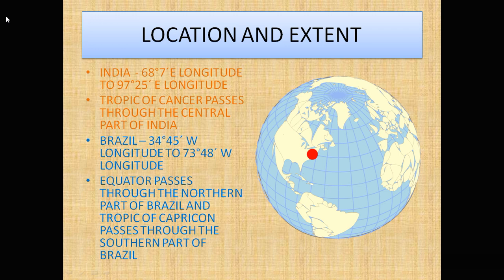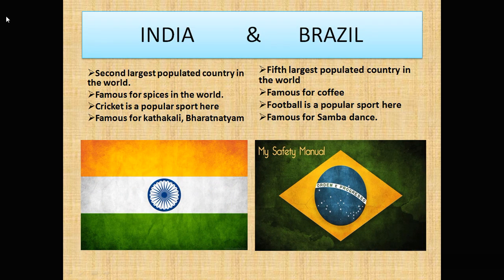The equator passes through the northern part of Brazil, and Tropic of Capricorn passes through the southern part of Brazil. That is what you have to remember, the difference between these two countries. Keep on remembering the difference between these two countries in terms of latitude and longitude, that is location and extent. Now let us move down to the comparison further.